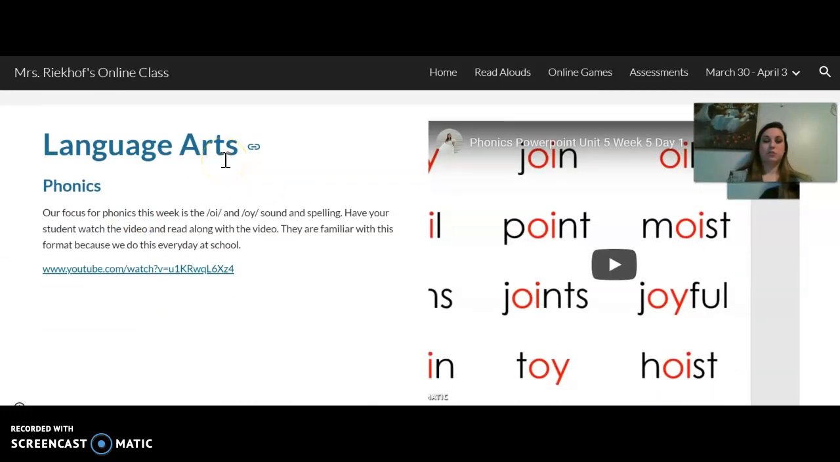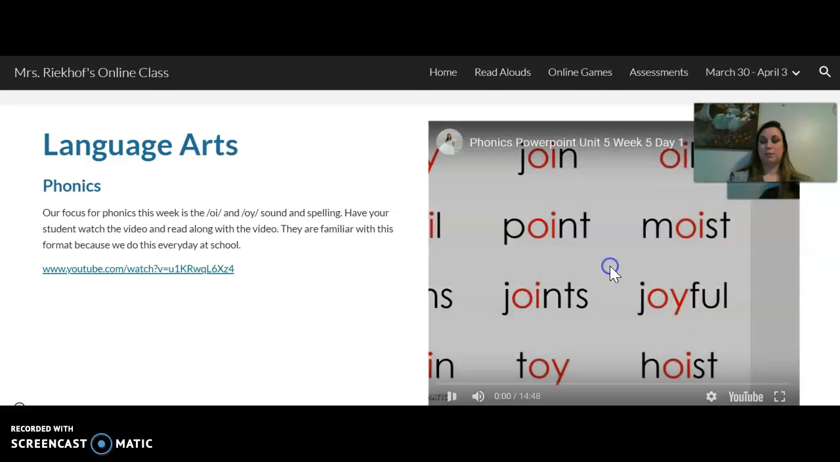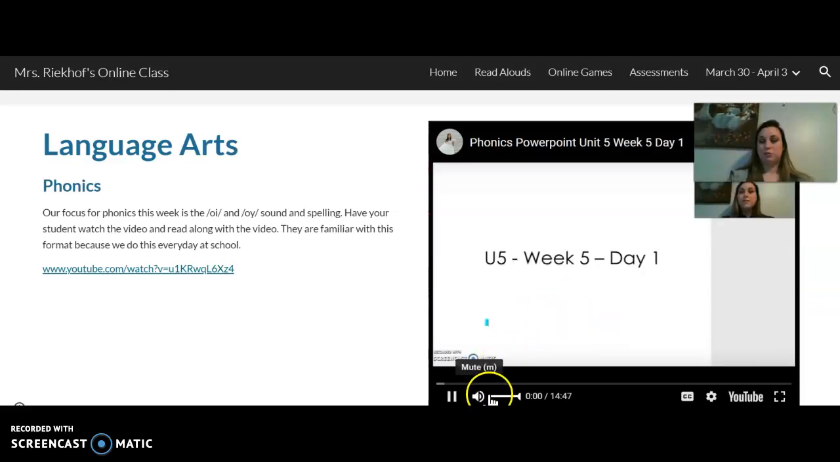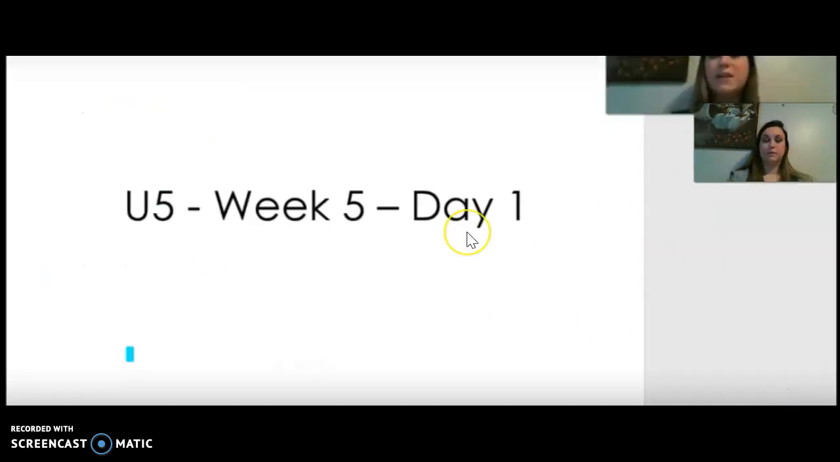Okay, if you start scrolling down, you'll start crossing off things. Language arts. The first one is the phonics. This is the phonics PowerPoint I was telling you about where the kids will read with it. If you click the play button, it will bring you to here. And then to make it full screen, you'll want to hit these little squares in the bottom, which will make it full screen.